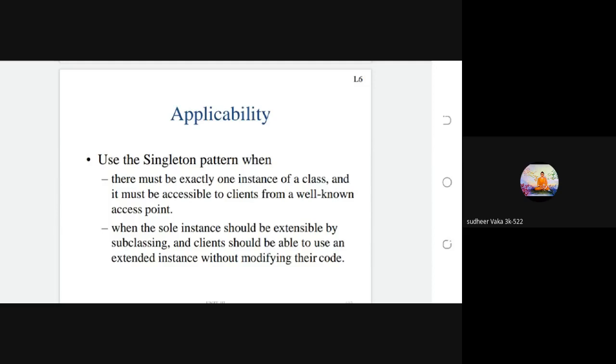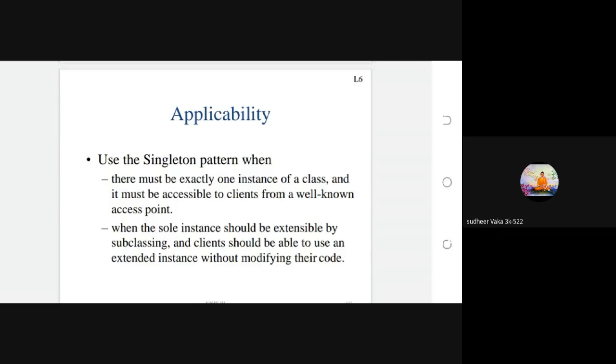The class should have only one instance, only one object. For this purpose, by using the singleton design pattern, it should create only one single instance for that class. That is the first applicability of the singleton design pattern.